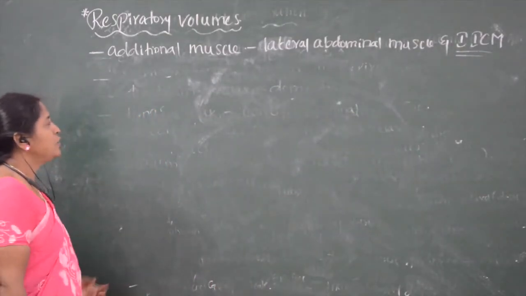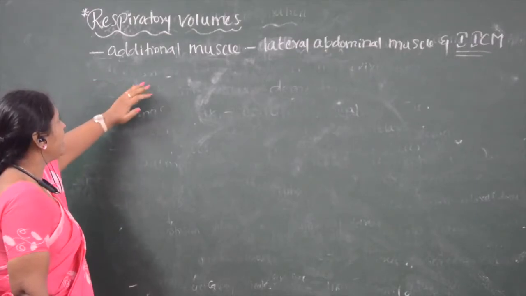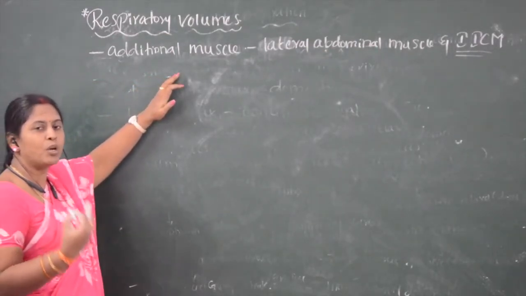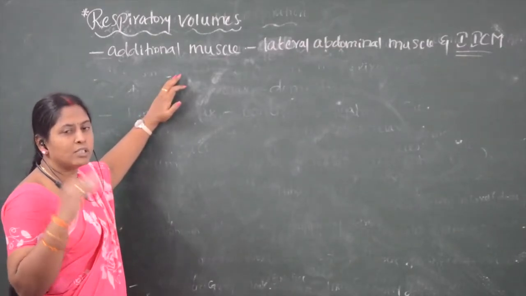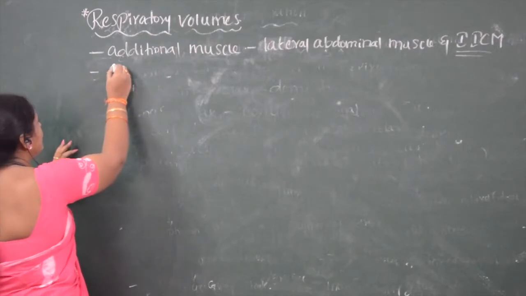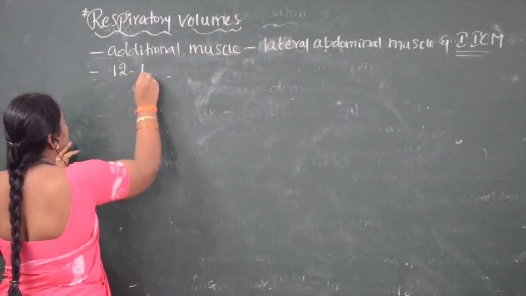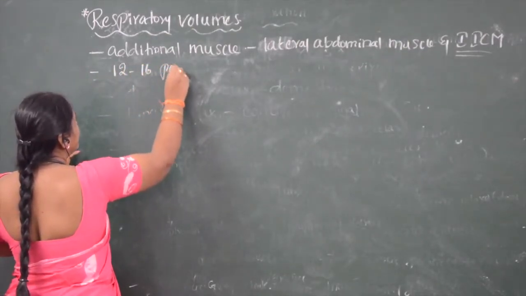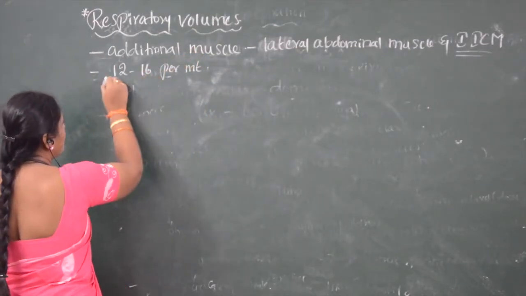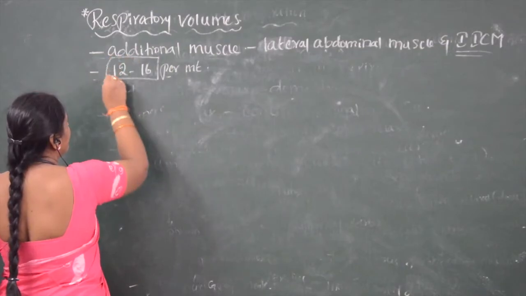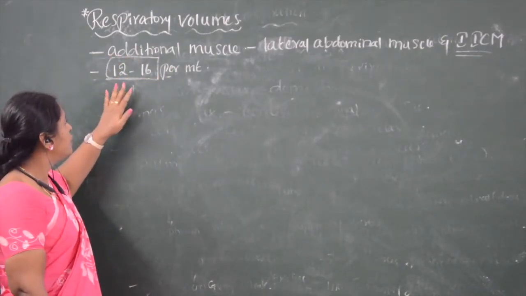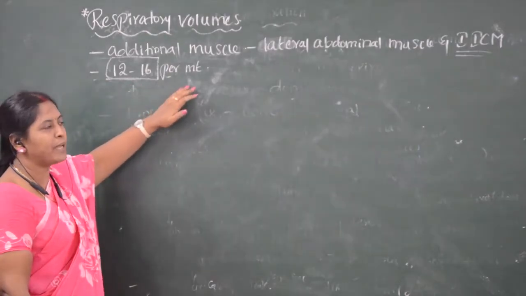So the use of these muscles is that we can increase the respiratory volumes when our body needs more oxygen for oxidizing the food material. A normal human being breathes 12 to 16 times per minute. So how many times does a person breathe normally per minute? A human being breathes 12 to 16 times per minute.